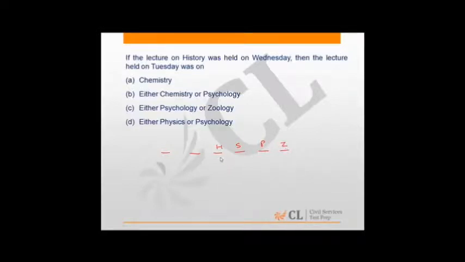So if history was held on a Wednesday, the Thursday, Friday, Saturday are fixed, and you know that 3 arts cannot come consecutively. So this has to be necessarily chemistry, and here it has to be psychology. Hence the appropriate answer is A.